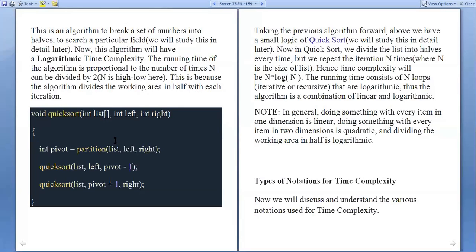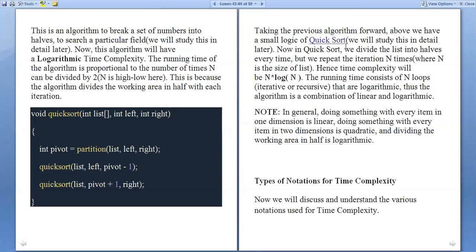Now see the quick sort. In the quick sort, we use the pivot element and partition the entire list into two parts: the left part and the right part. In quick sort, the left part is list left to pivot minus 1, and the right part is pivot plus 1 comma right. So we are dividing the entire list using the position of the pivot element. This follows the divide and conquer strategy.